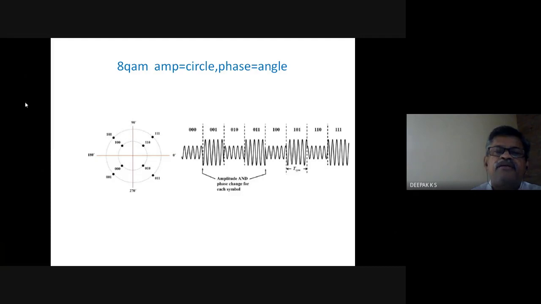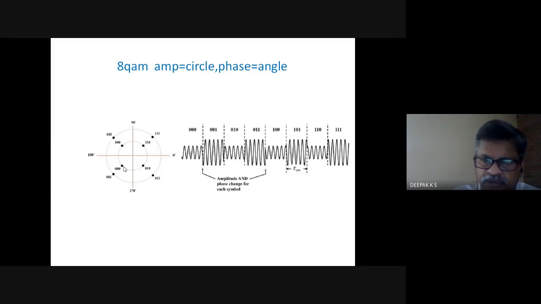So here, this is 0, 0, 0. So this is indicated by this point in this constellation. In a constellation diagram, any symbol represents a collection of bits, and any symbol has a waveform, an amplitude, and a phase.